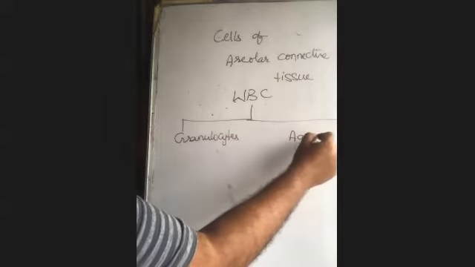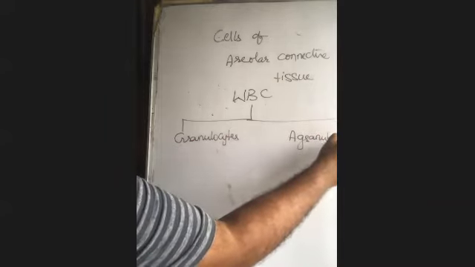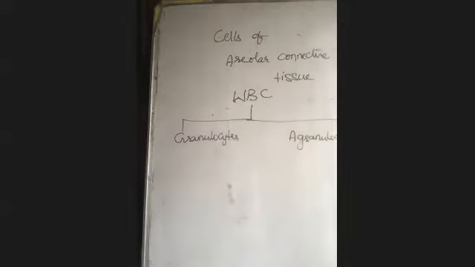The WBC, white blood cells, are composed of 2 types of cells, granulocytes and agranulocytes.